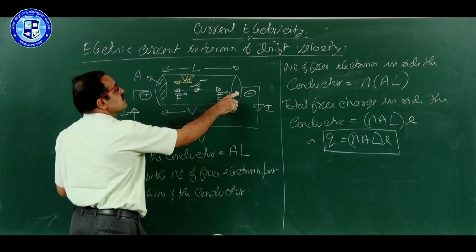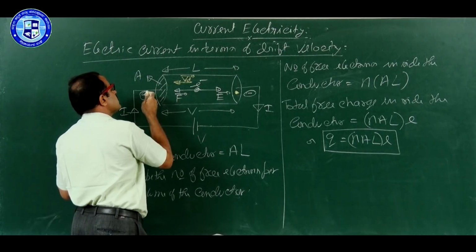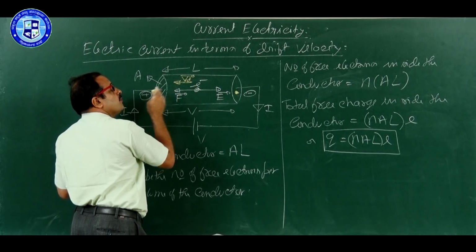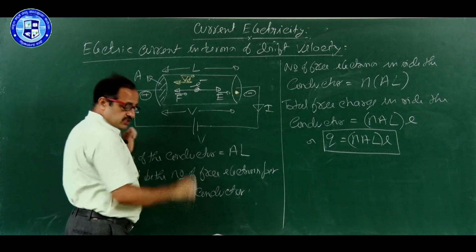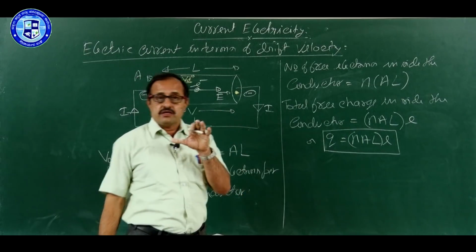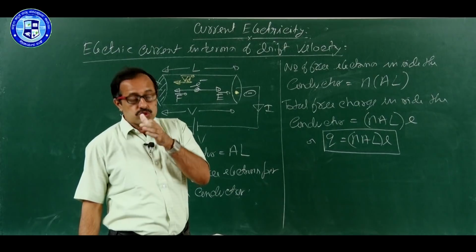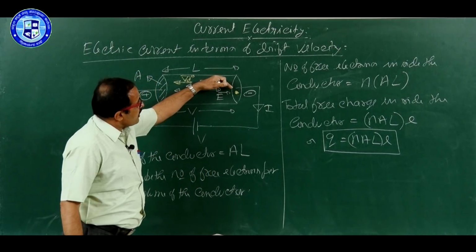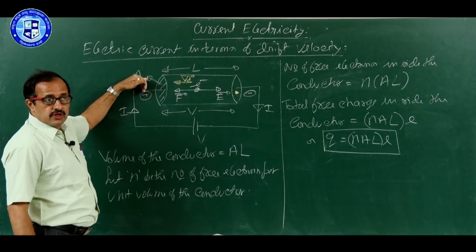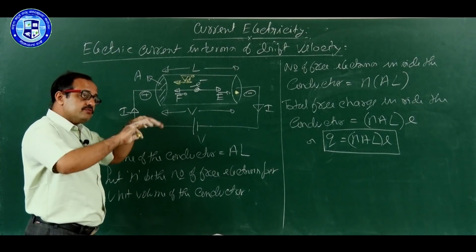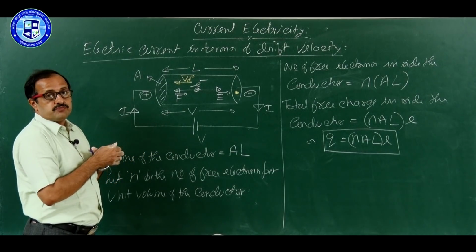This free electron is following the zigzag path and comes to the positive end. But when the 100th electron reaches the positive end, in front of that, how many free electrons are there? 99. Even they have to cross the conductor. So, if you calculate the time taken by this 100th electron to cross the conductor, within that time 99 electrons have already crossed, and we come to know the time taken.